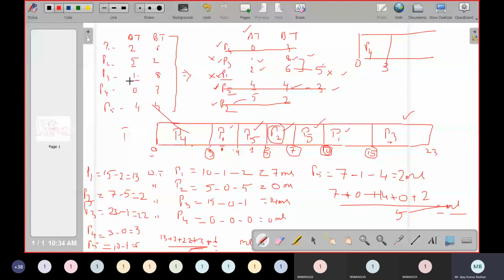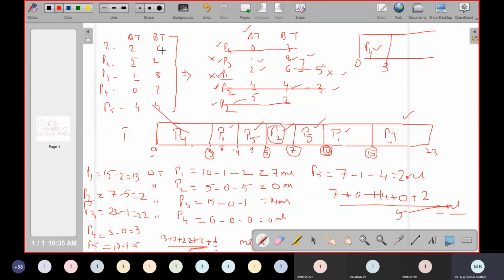After that, at time interval 1, P3 came, but we will not allocate P3 to that particular process. Why? Because this is non-preemptive. Once the process is allocated, it will complete the task, then come out. Then at time interval 2, P1 came. That also we did not allocate. After that, P2 came. That also we did not allocate. So after this, whichever is the shortest, we will be allocating that and we'll perform our operation.